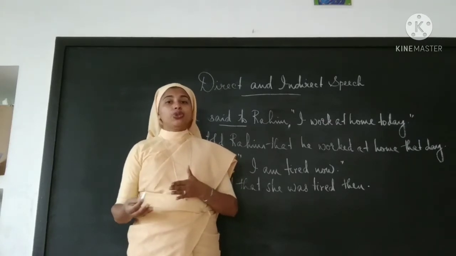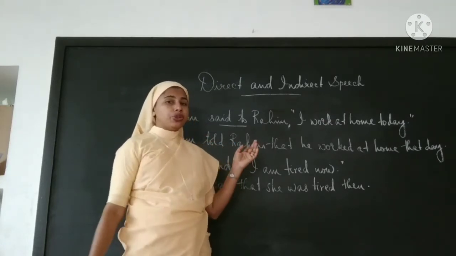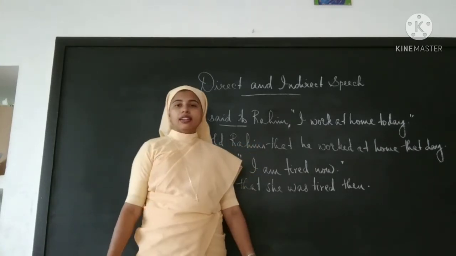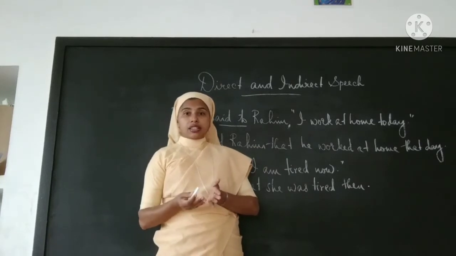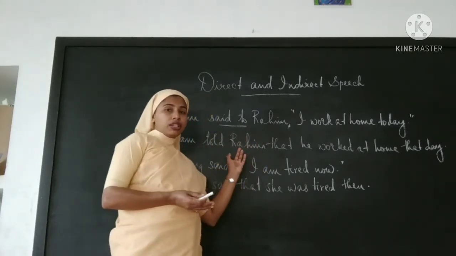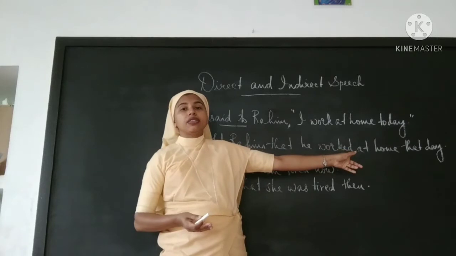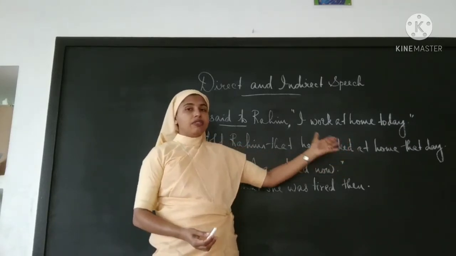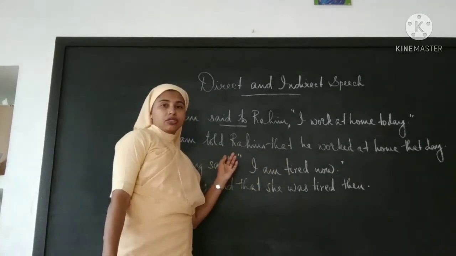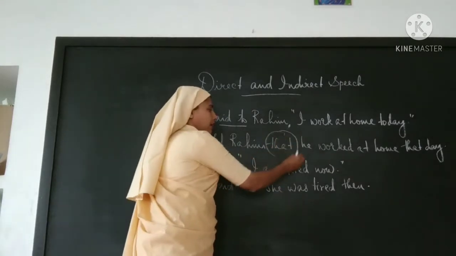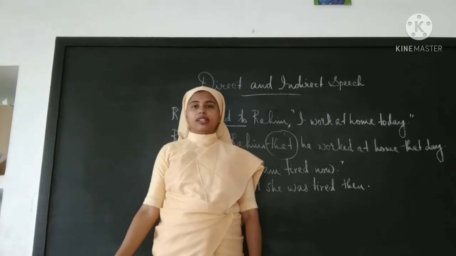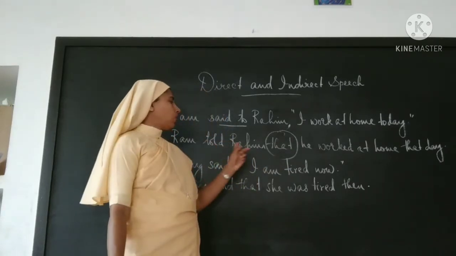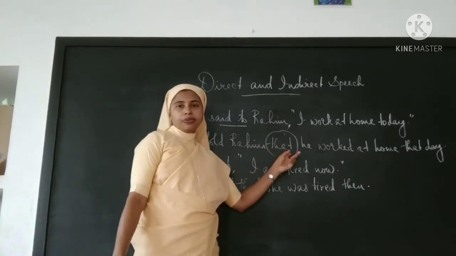Ram told Rahim, and in order to connect the reporting verb and the reported words of the speaker, we have to add a conjunction. What is that? That. This is for assertive or declarative sentences. So Ram told Rahim that.